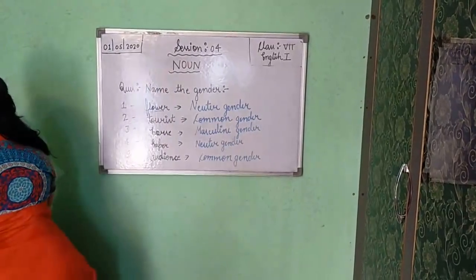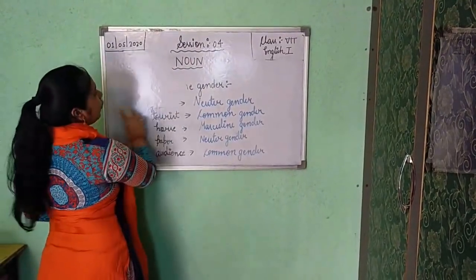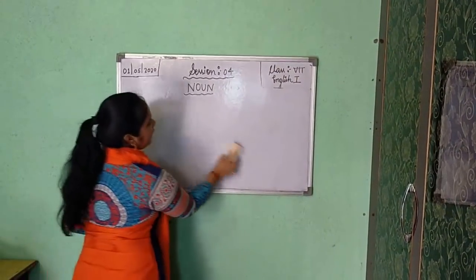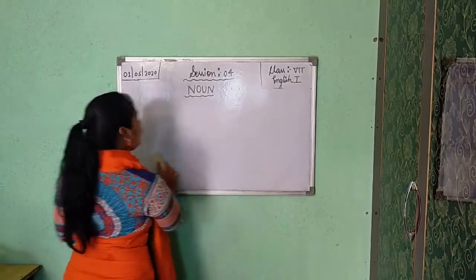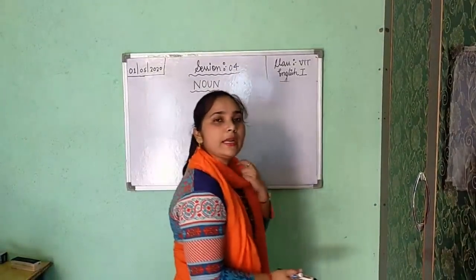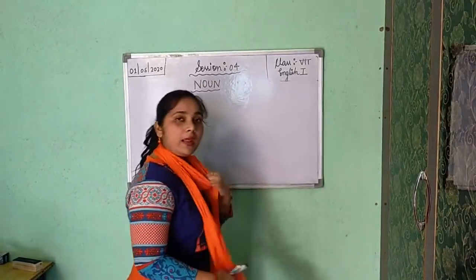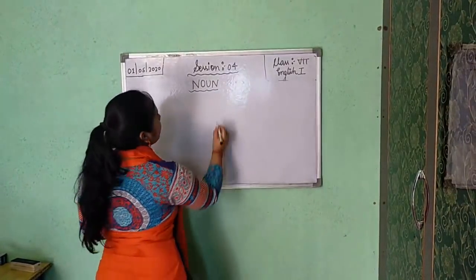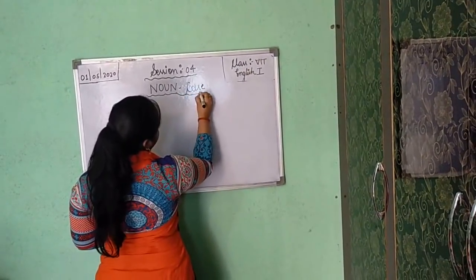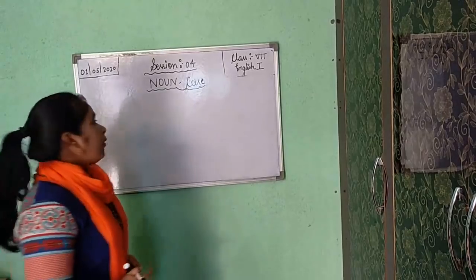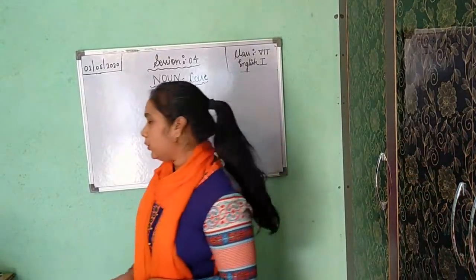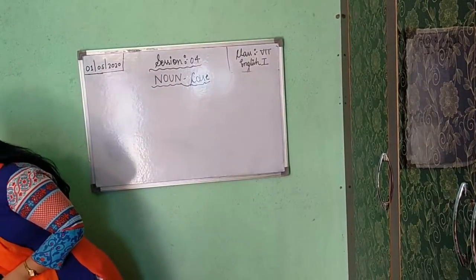Now, today I will teach you about case. Noun case. In the chapter noun, we have completed the definition of noun, what is noun, kinds of noun, and after that we have completed noun gender, noun number, and now we have to complete noun case. Why are we studying about case? What is the need? Do you know? Or does anyone know what is the need of this?